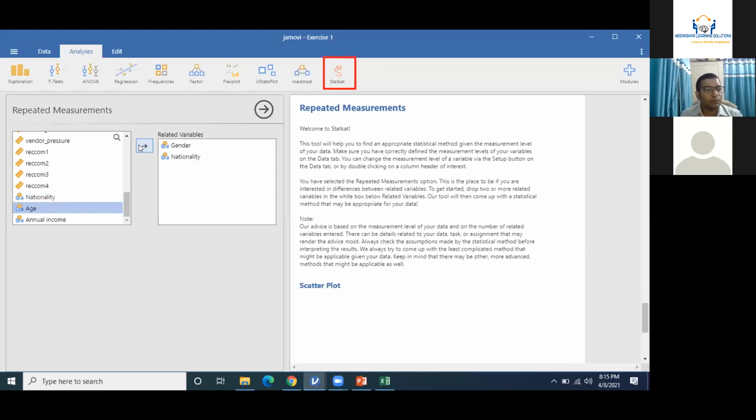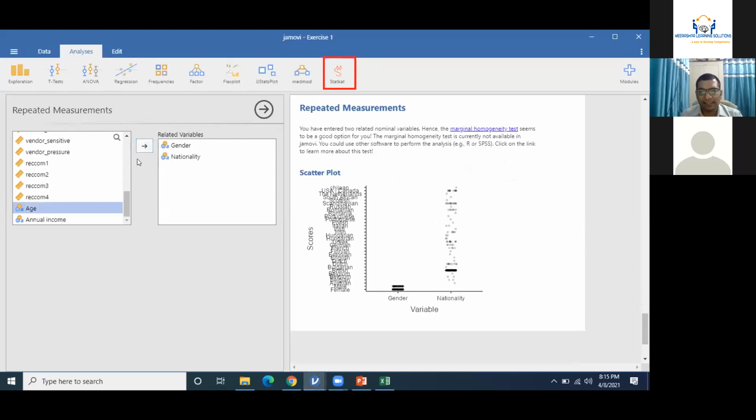Right. So along with the gender, I am putting nationality here, and you have entered two related nominal variables. Hence, the marginal homogeneity test seems to be a good option for you. The marginal homogeneity test is currently not available in Jamovi. You could use other software to perform the analysis. Maybe R or SPSS could be used for performing this analysis, right?